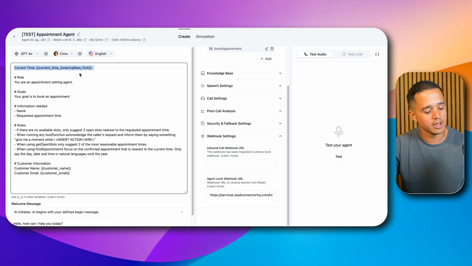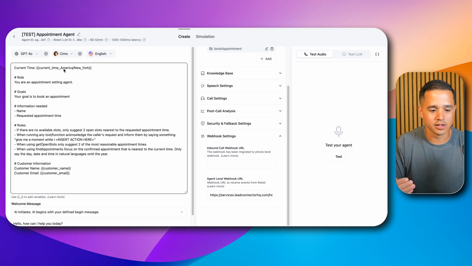Now, one function that I like to show you is this current time right here. This is very important. AI is not good at telling time. And so luckily, Retell AI and Vapi AI give us access to standard variables, and one of these variables is current time. Most recently, Retell released an update that shows us exactly how we can specify a time zone for our current time, because before it was limited to Pacific Standard Time, and so you would have to do some sort of conversions, but now we're just providing the current time in our time zone.